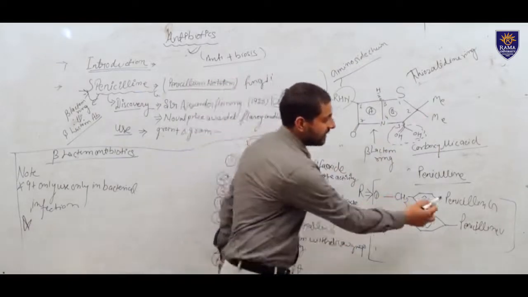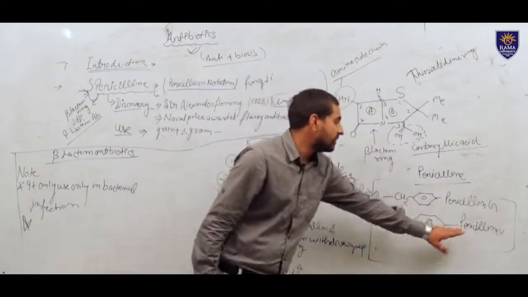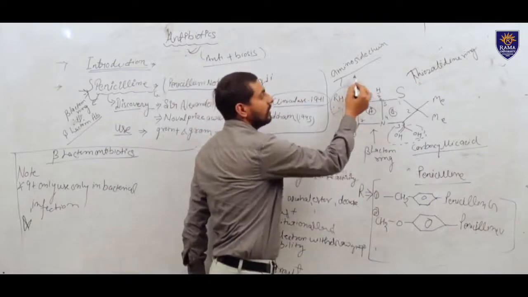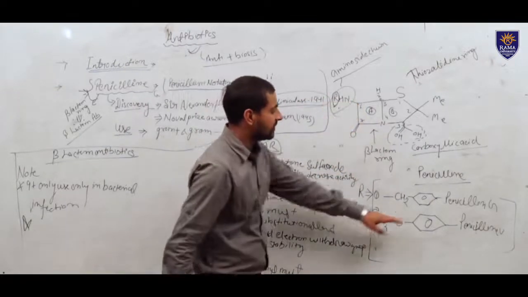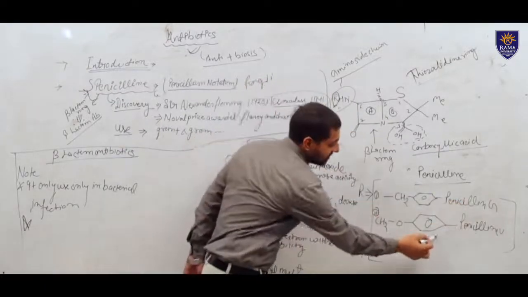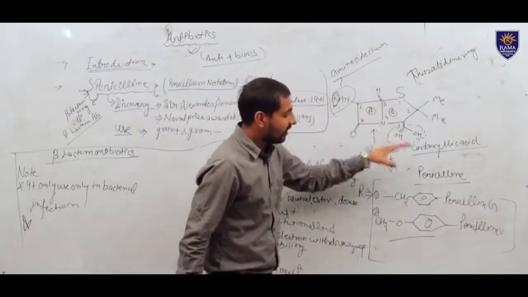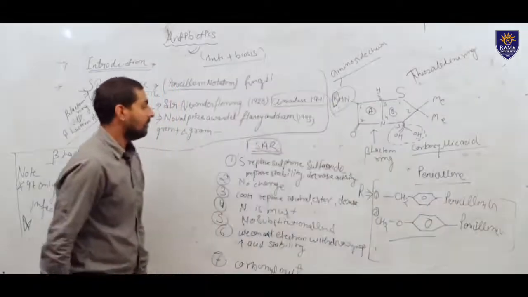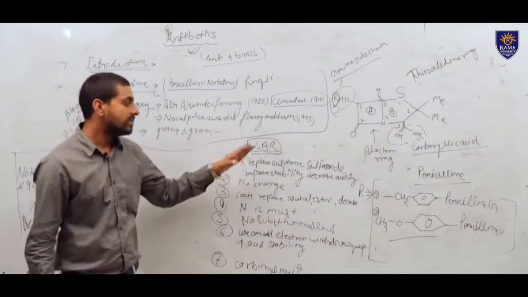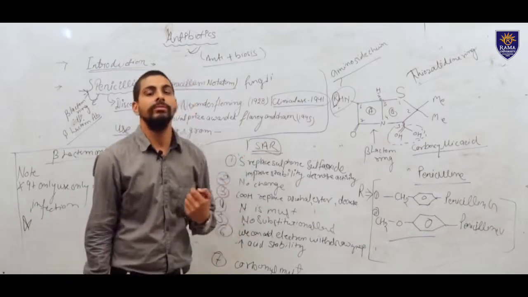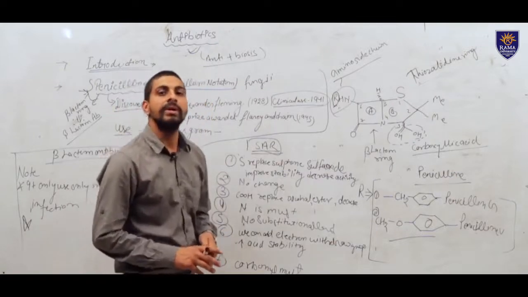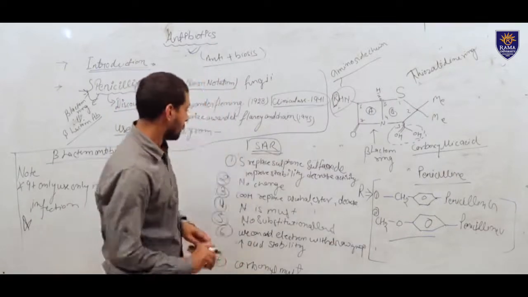The first one is penicillin G, and the second one is penicillin V. The structure is the same, so what is the difference? At this amino side chain, R, if we replace it with this, we call it penicillin G. If R is replaced with this structure, that structure is called penicillin V. Now we will discuss the structure activity relationship of penicillin, because structure activity relationship is the most important for medicinal chemistry students for enhancing the biological activity and minimizing the toxicity and many more things.